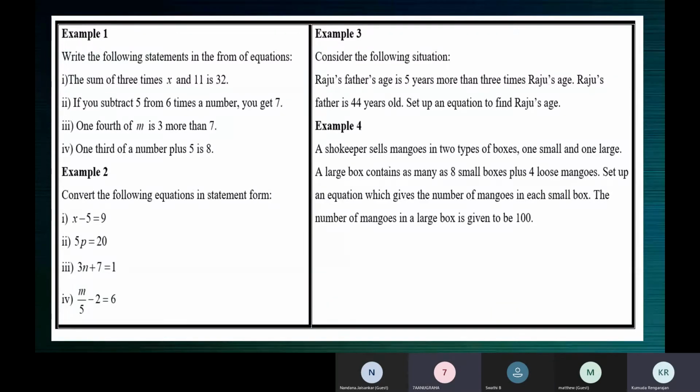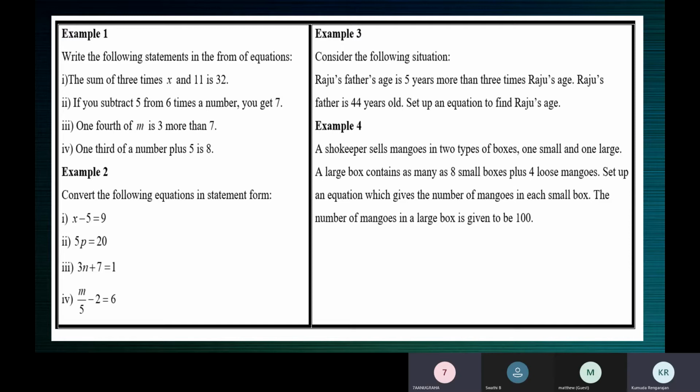Ma'am, I'll just read the heading. Write the following statements in the form of equations. There's a spelling mistake there. The first one is the sum of 3 times x and 11 is 32. What do we mean by sum, Anugraha?